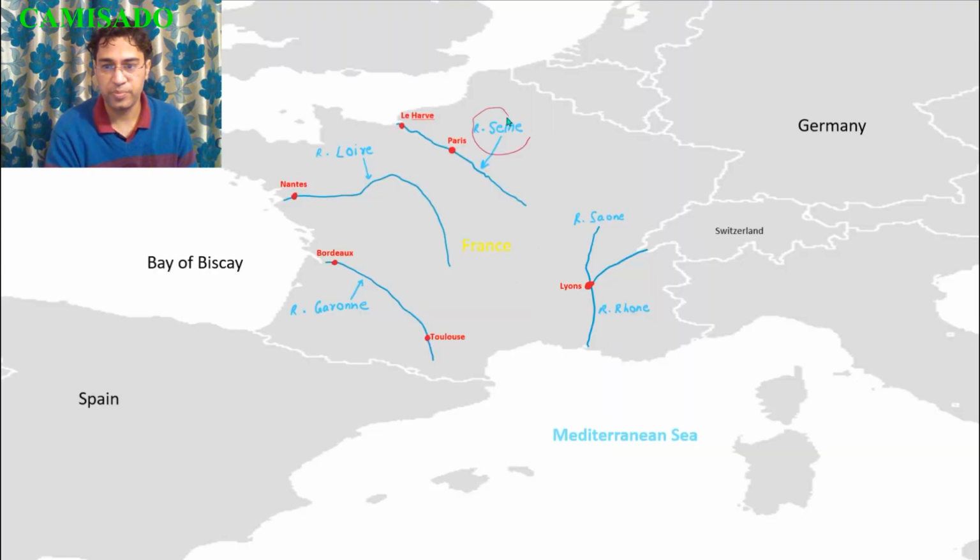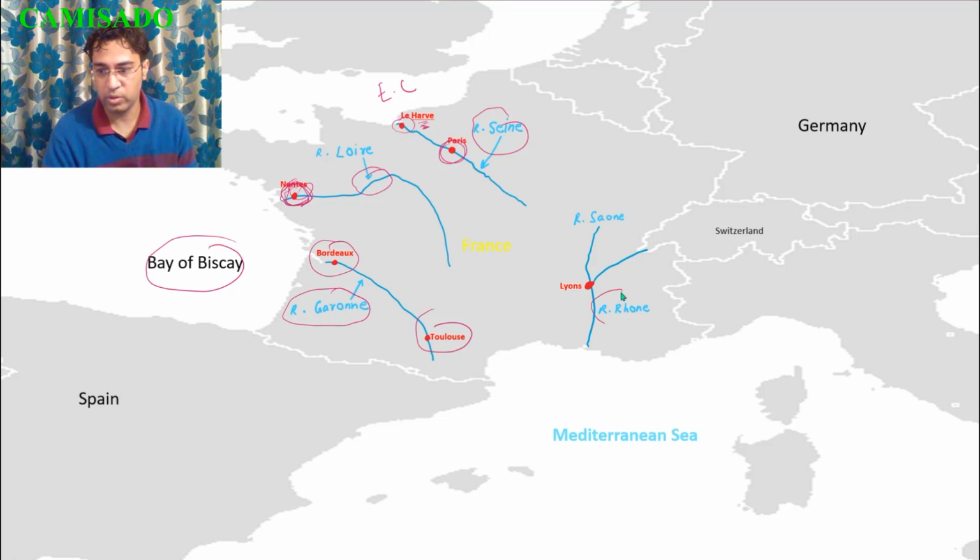So this is river Seine. Paris is located on river Seine, and the Louvre, where the H is silent, is also located on river Seine. And this is river Loire, and Nantes, where the S is silent. So Nantes is also located on river Loire. And this is river Garonne, so Bordeaux is located on it, Toulouse is located on it, and both of them fall in the Bay of Biscay, whereas river Seine falls in the English Channel.